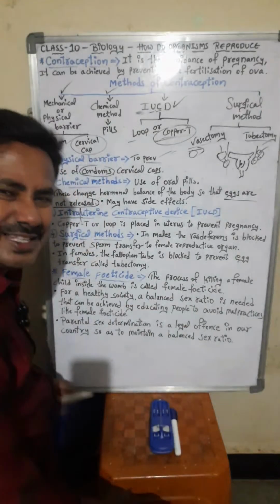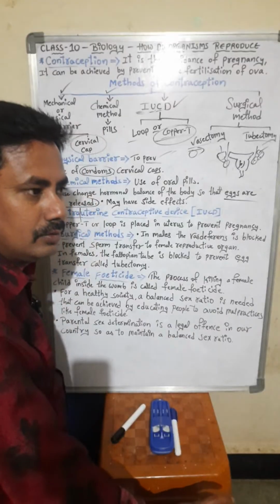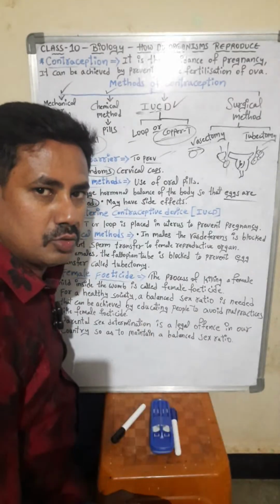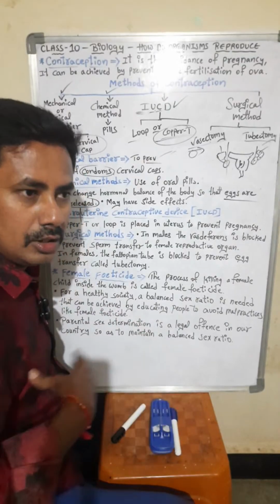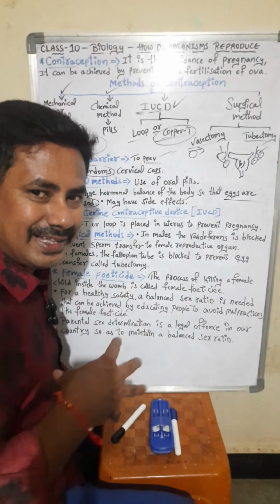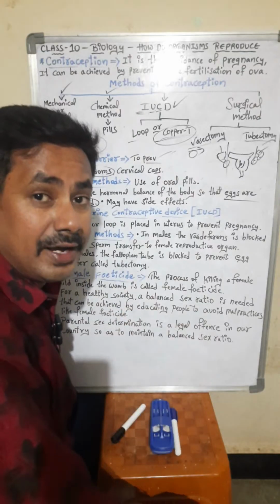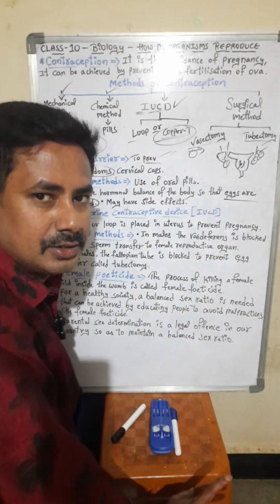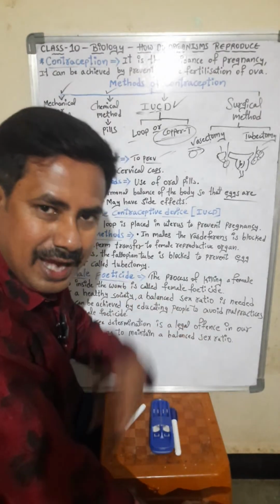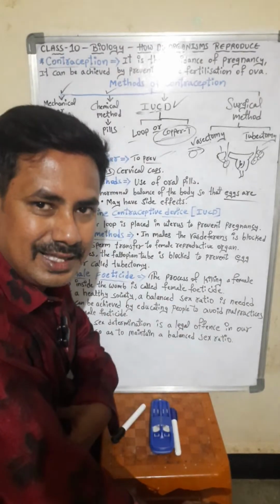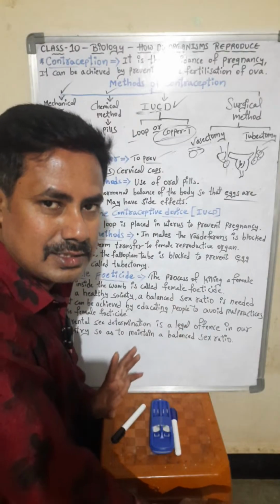What is female feticide? Few years back, one machine came, students. The scientists invented a machine with which we can see the child in the mother's womb and find out whether it is male or female. So what happened? So many doctors started telling each and every parent, oh, female is there, oh, male is there.